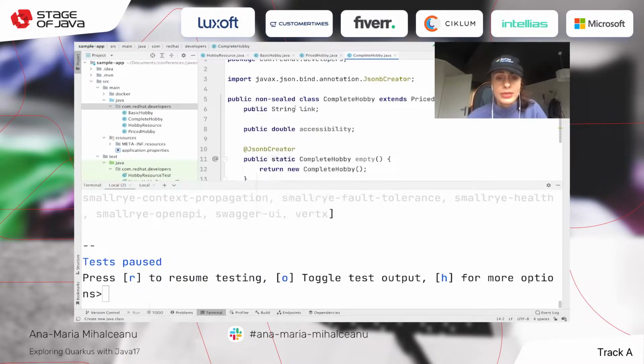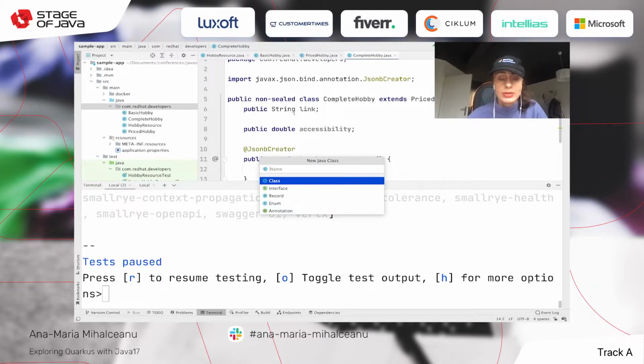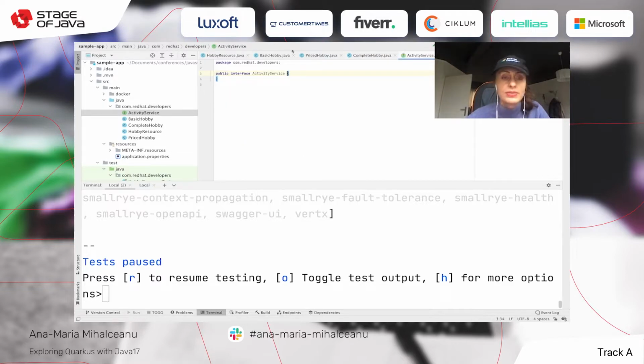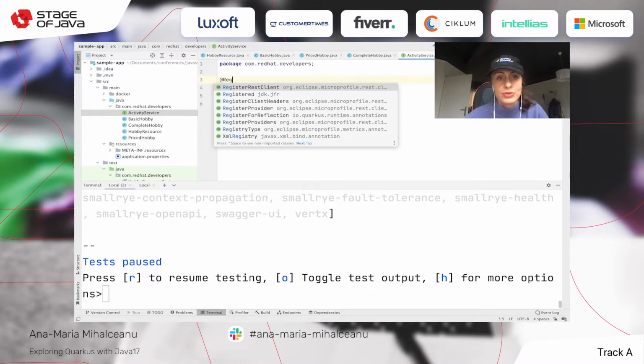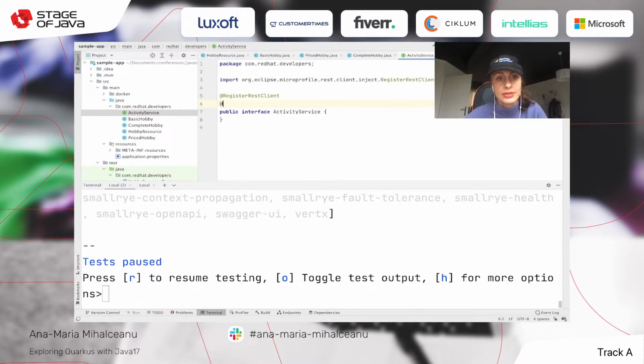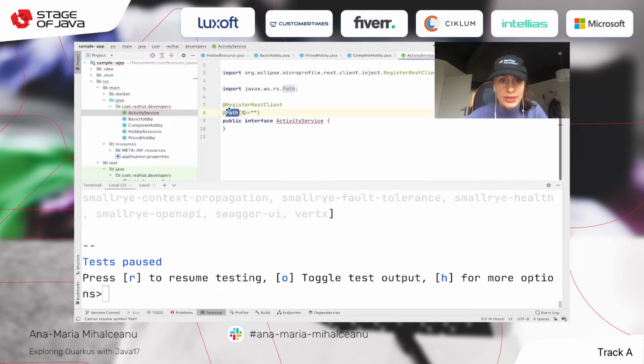Now let's implement the endpoint, the part where we're going to consume this endpoint. And with Quarkus, we just need to make a register REST client, which can be an interface. So we're going to call it activity service. And we're going to say at register REST client at path. And here I need a path. And yes.